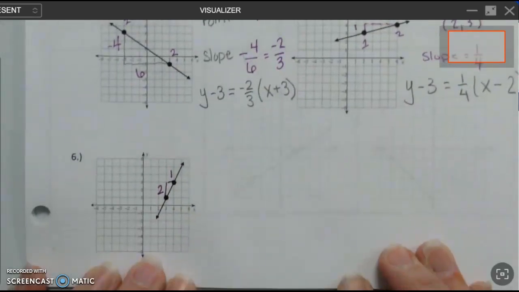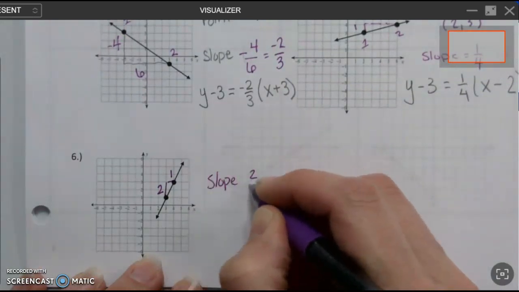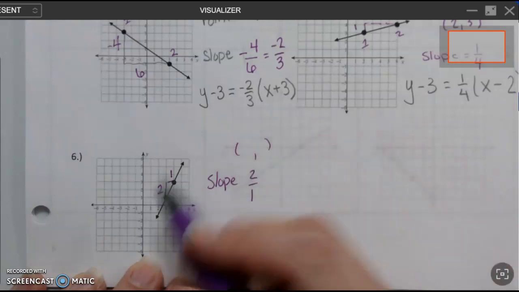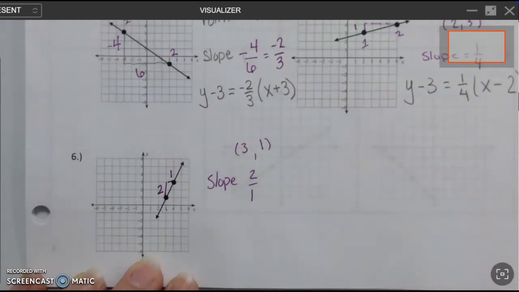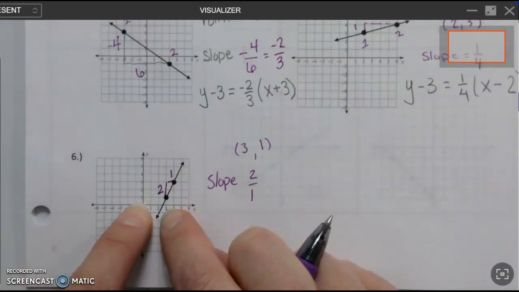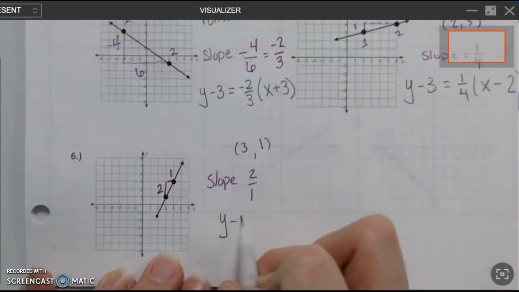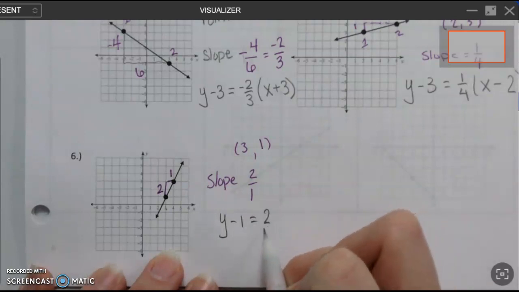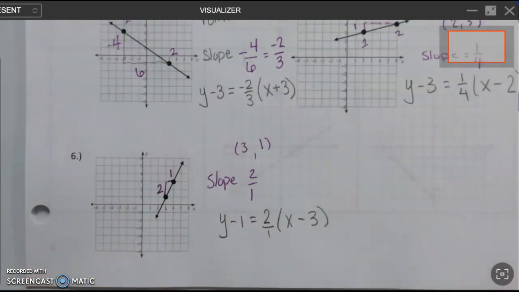On the picture there, I've counted the slope to be up 2 over 1. And the point that's on this graph, I'm going to do 3, 1 as the coordinate. That's this first point right here. It's 3, 1. The x number goes first, and then the y number. So my final equation would be y minus 1, 2 or 2 over 1 for my slope, x minus 3. So page 4 is the classwork that goes with these notes. Make sure to try that classwork. Make sure you know what you're doing.